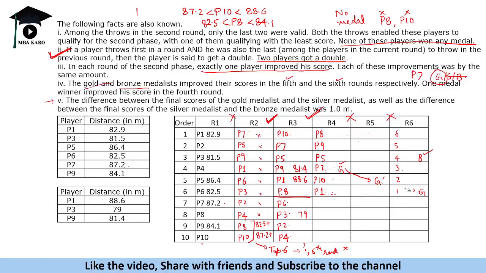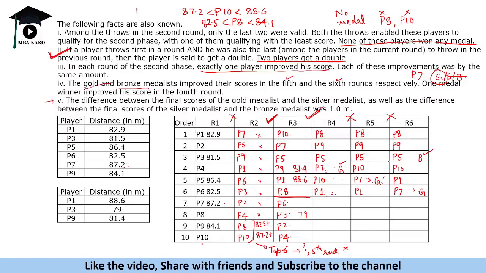So let us find out who is in which position finally. Okay, so P7 improved his score. What will happen is P10 will get shifted back. ठीक है, P1 पे कोई impact नहीं पड़ेगा, P1 will remain as it is. P10 will get shifted because P7 is improving his score. These three will remain as it is: P8, P9, and P5. Now in this round, this person is improving. So that means P7 is going to the first position, right? Because he is improving in the fifth round itself. So P1 will get shifted here, okay, and then P10 will remain as it is, and then these three will remain as it is.